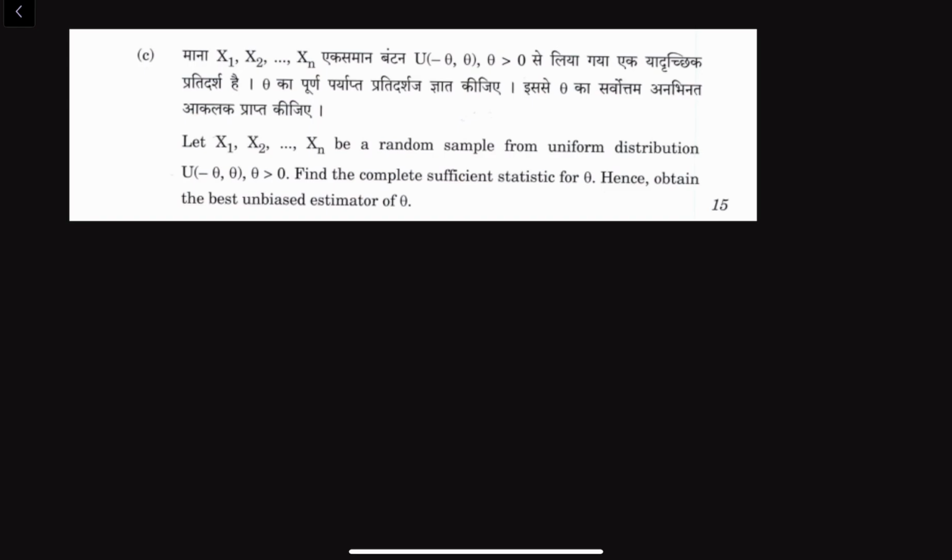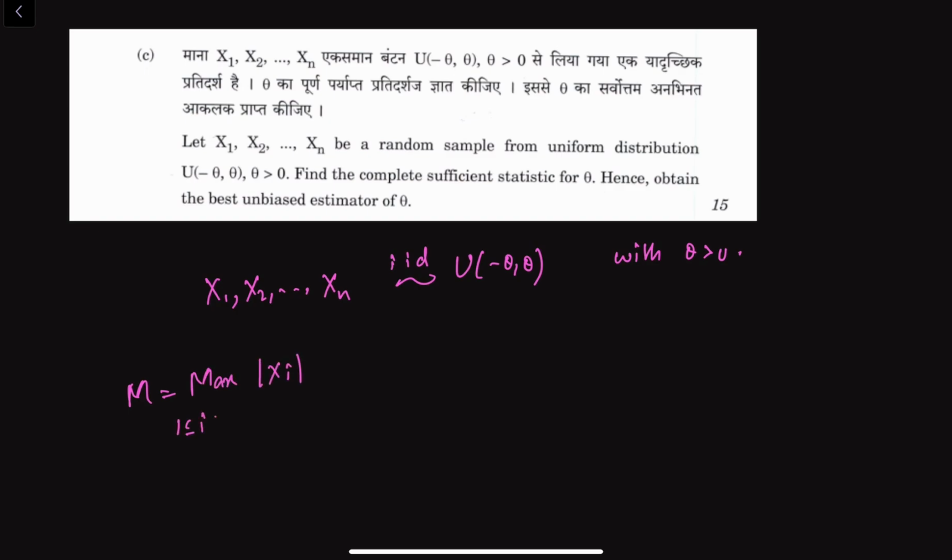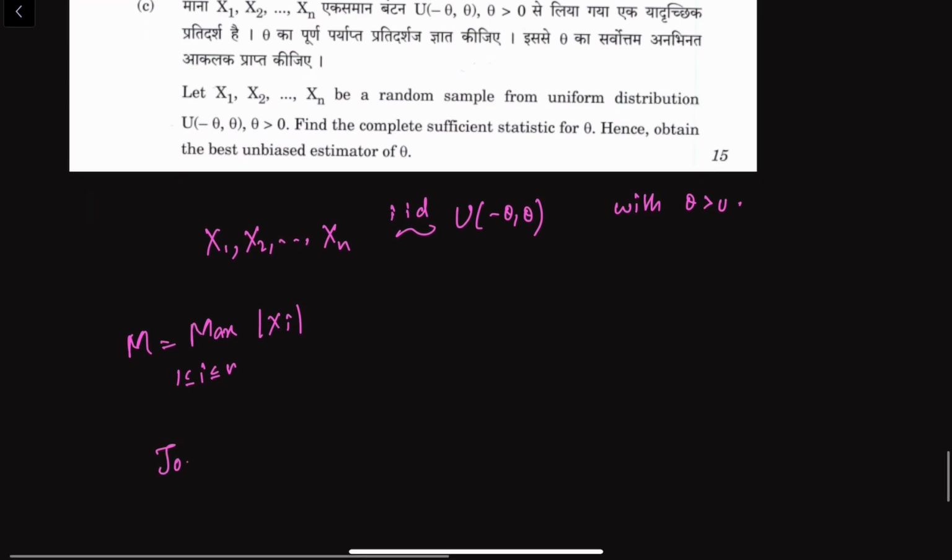estimator of theta. So suppose X1, X2, and so on Xn are following IID uniform minus theta comma theta with theta greater than 0. So that means if we consider M as the maximum of mod of Xi, where 1 less than or equal to i less than or equal to n, then the joint PDF of this sample is nothing but f of X1, X2, and so on Xn comma theta.